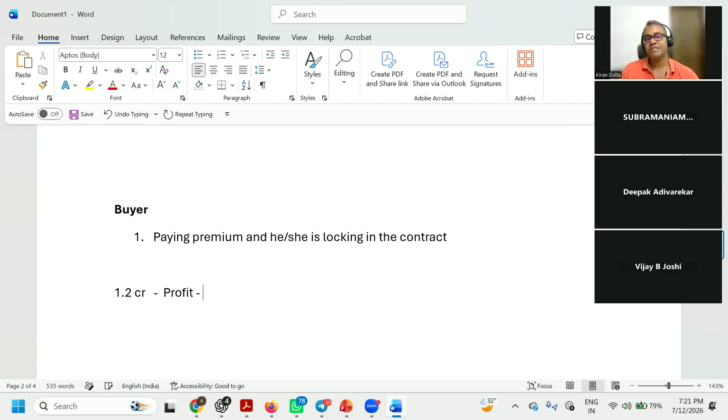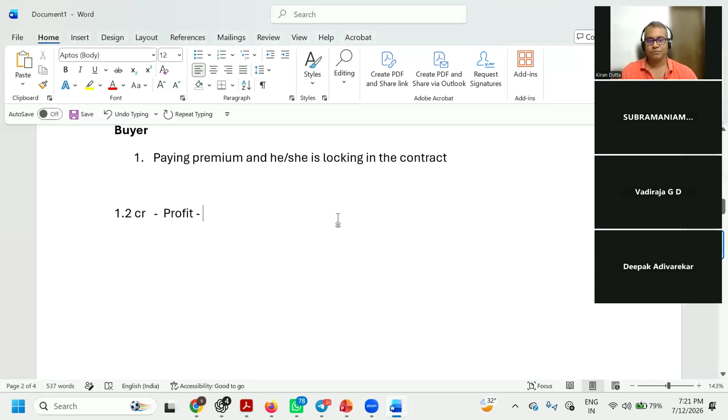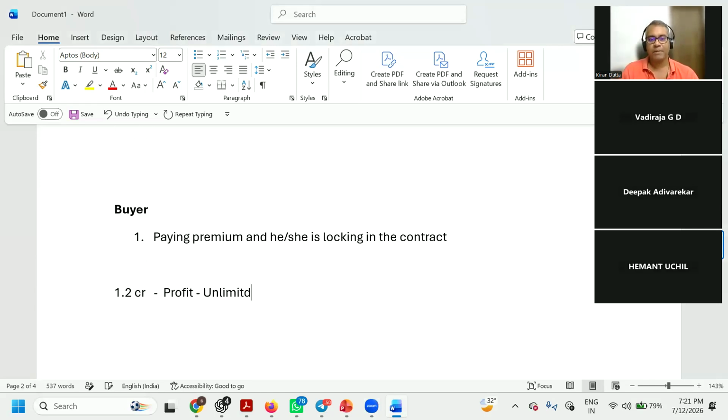In this instance, when the buyer is executing the contract, what is the profit potential here? 19 lakhs? No, that's fine. For buyers? Unlimited. Very good. Someone said that. The buyer has unlimited potential for profit.